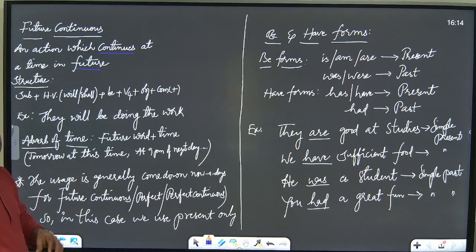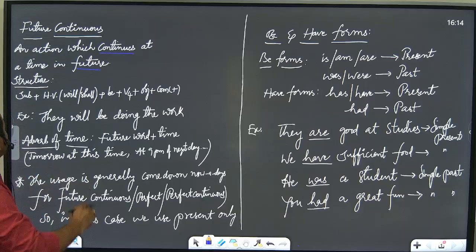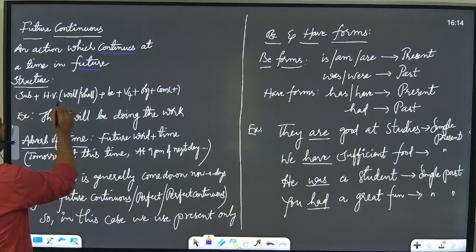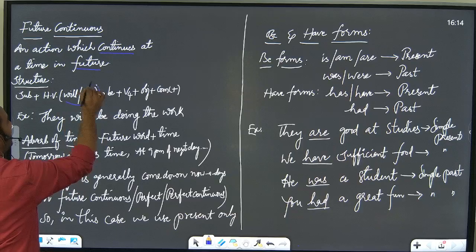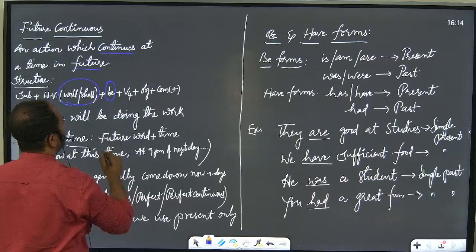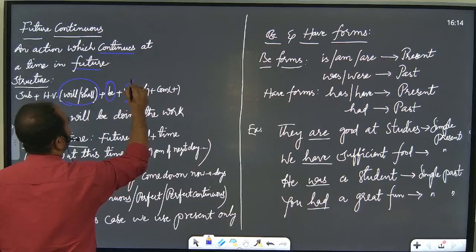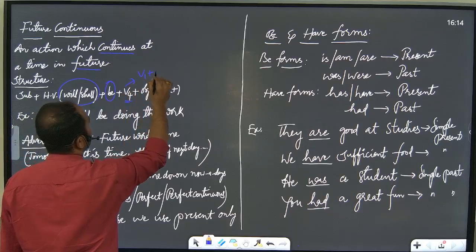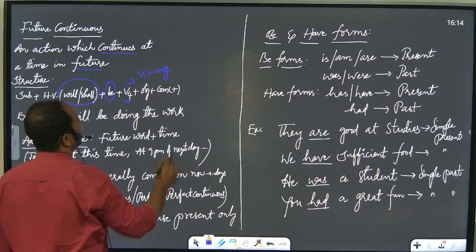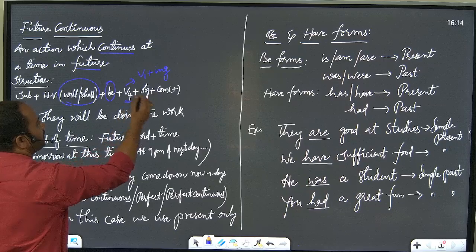So what will be the structure for the future continuous? Subject plus helping verb will or shall, as it is the future, and continuous is always indicated through the be form. As it is a continuous form, the V4 form is compulsory, or we can consider this as V1 plus ing form, plus object plus complementary.